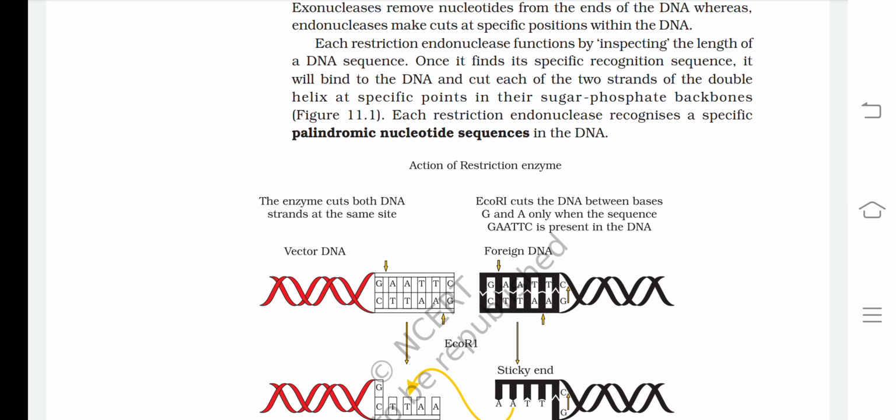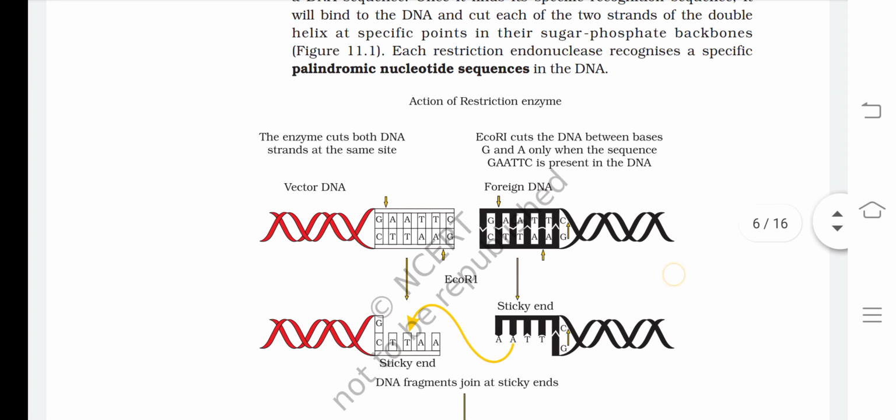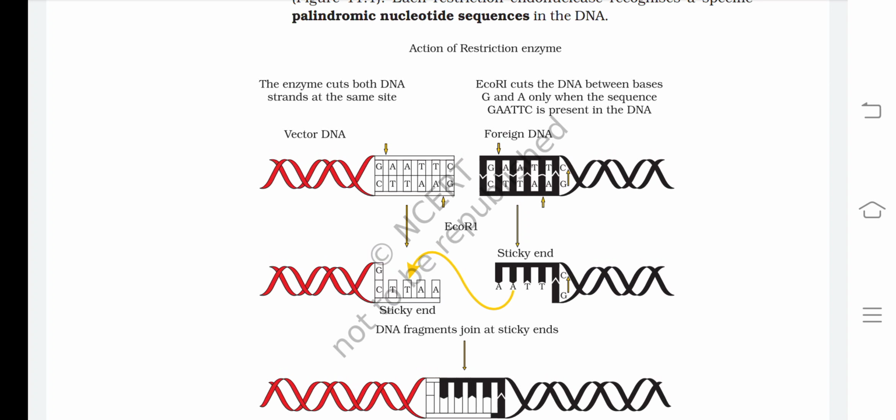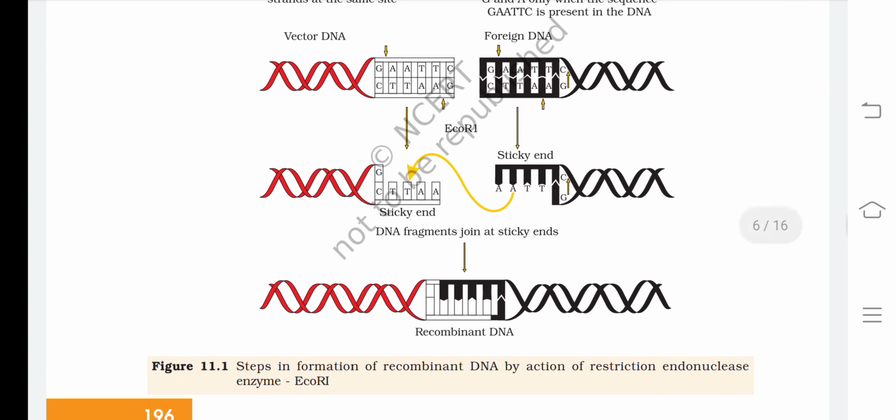Now EcoRI cuts the DNA between bases G and A only when the sequence GAATTC is present in the DNA. So here EcoRI cuts between G and A in both the DNA strands, in the vector DNA and the foreign DNA as well, and forms sticky ends in both the DNAs. Now the DNA fragments join at the sticky ends and form the recombinant DNA.